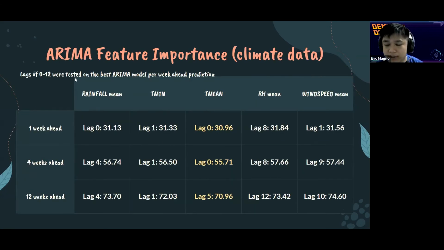Next, we can see the feature importance of the climate data I used. I tested them out with the best model per prediction interval with a lag of 0 to 12. I also used a grid search approach similar to the last slide. So we can see the RMSE scores with each correlated climate data feature, and T mean seems to be the most relevant across all prediction intervals.